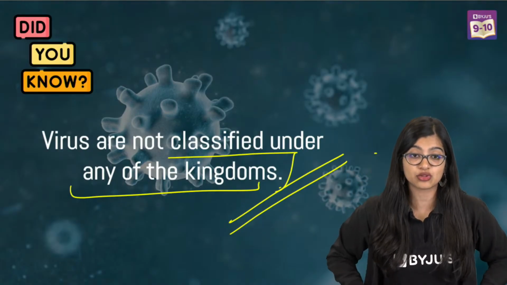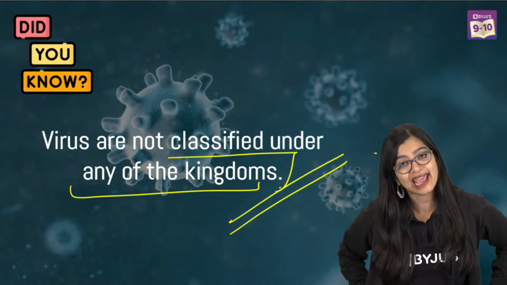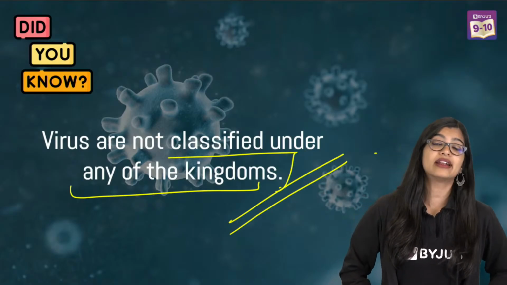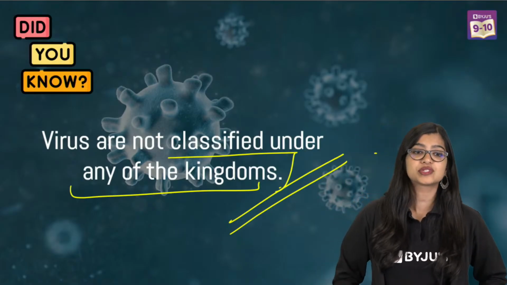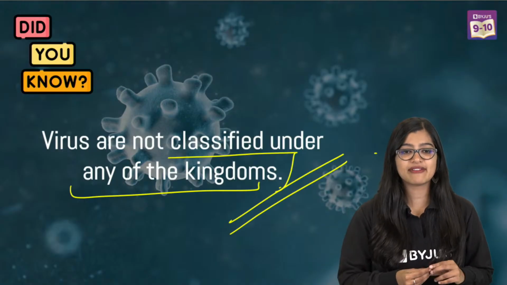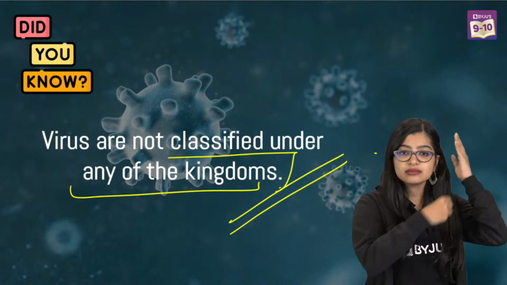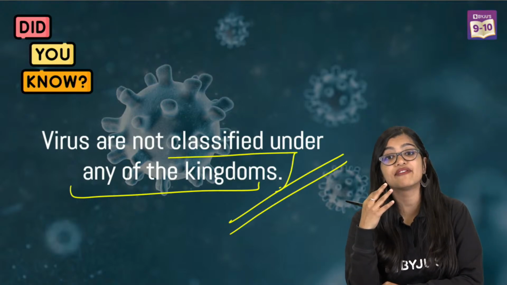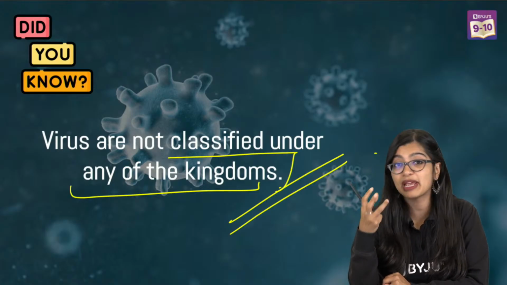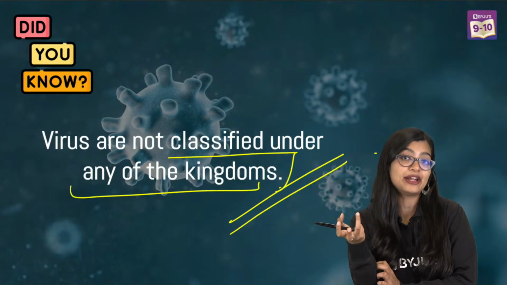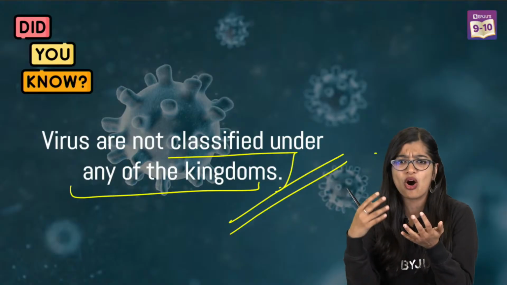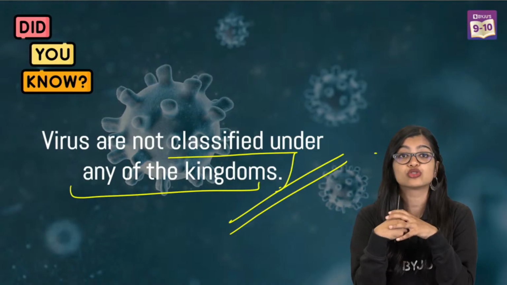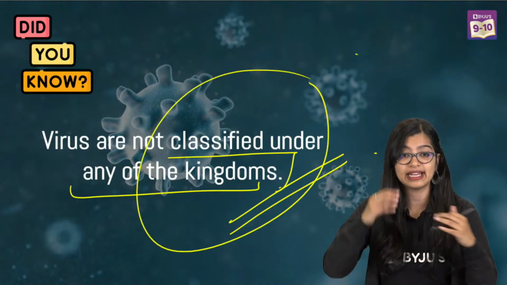Ma'am, prokaryotic cells have RNA, and our cells also have RNA, right? So see, RNA is present in ours also. It's just that RNA can be the genetic material in the case of some viruses, right? Yes, exactly. Viruses cannot survive by themselves, so mainly viruses are considered to be somewhere between living and non-living. And if you look at things like cell wall and cell number, we can't really say a virus is a cell. Sometimes we use the term acellular for viruses, which is why they are not classified in any other kingdom.